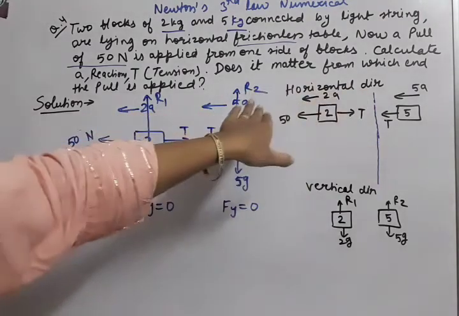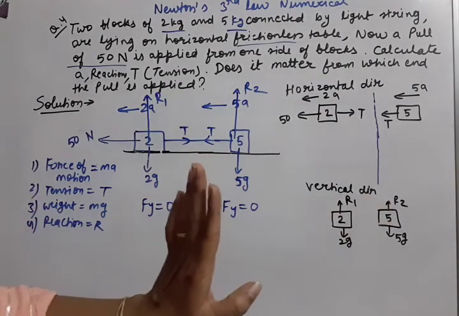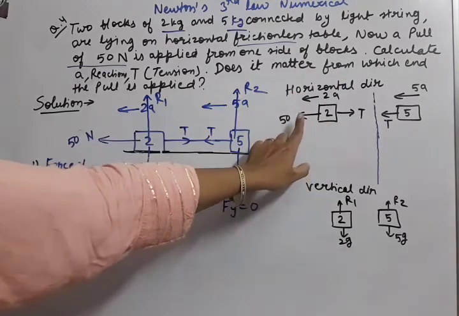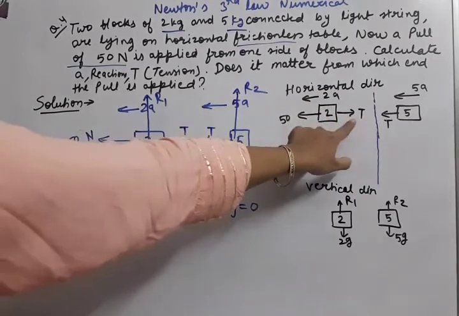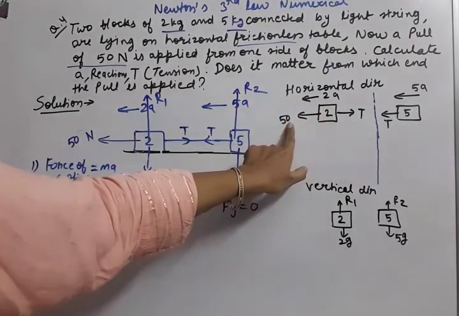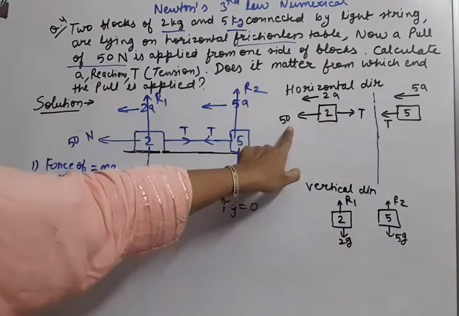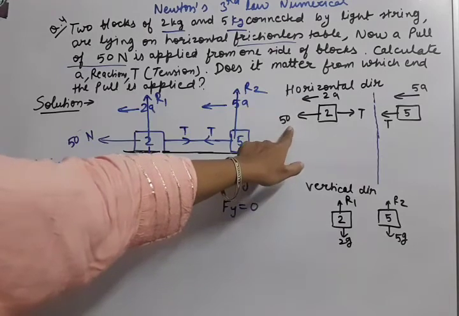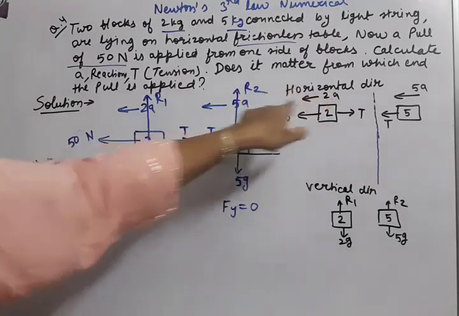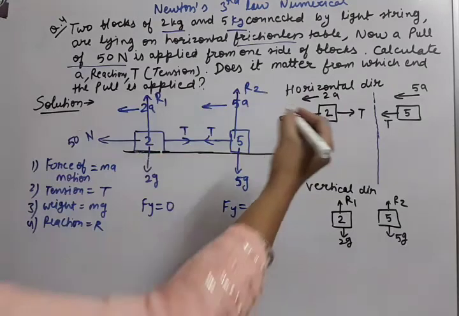Firstly for horizontal direction and then for vertical direction, so that we can make the equations. Let us start making the equations. First of all, here you can see 2A is the resultant of these two horizontal forces. ये दोनों अपोजिट में हैं एक 2 kg बॉडी पे, तो अपोजिट फोर्सेस होते हैं सब्ट्रैक्ट. सब्ट्रैक्शन होगा बड़े में से छोटे वाले का, तो बड़ा वाला 50 है क्योंकि ये इधर मूव कर रही है बॉडी. सो 50 माइनस t इज इक्वल टू 2A.